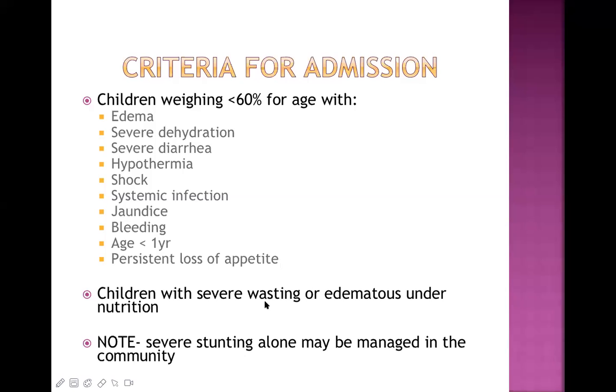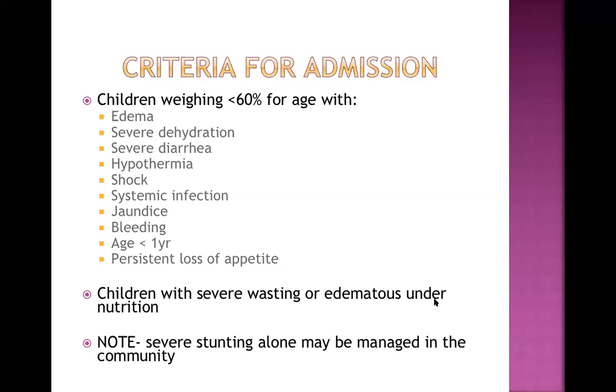Now, one important point: children with severe wasting or edematous undernutrition also have to be admitted in the hospital. Remember the meaning of edematous undernutrition according to the Wellcome Trust classification. It falls between 60 to 80% weight for age with edema.